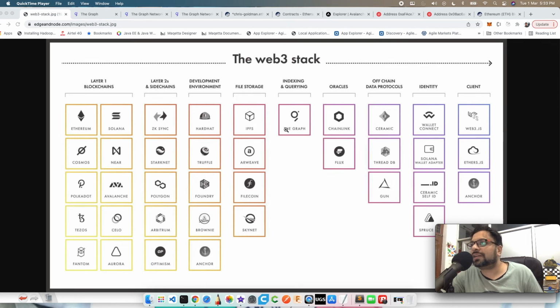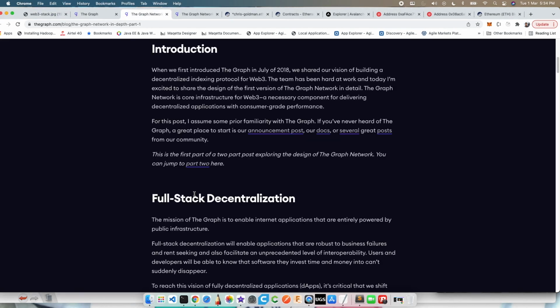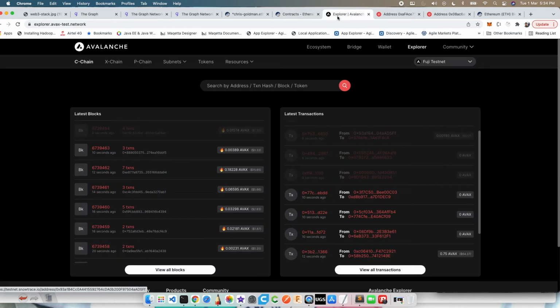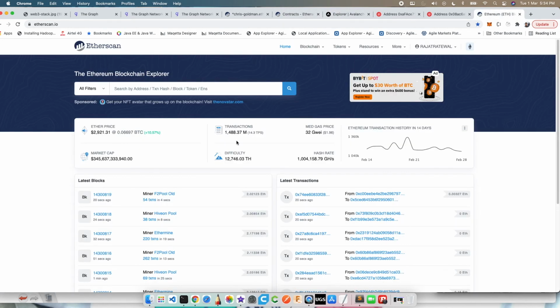So The Graph protocol is a decentralized architecture, right? Where you have various nodes. Again, if you come from a mining background, you will understand that. But let me just quickly go through, again, this is the whole token economics on top of it, right? So you have a consumer who is going to pay for this data, something similar to what you see on Etherscan, for example, right?